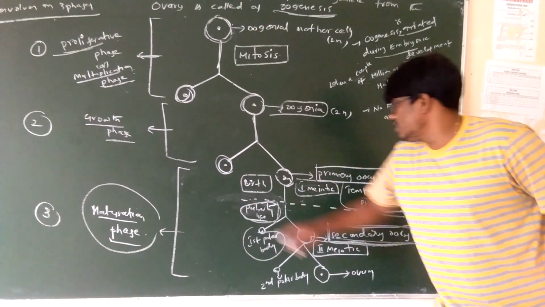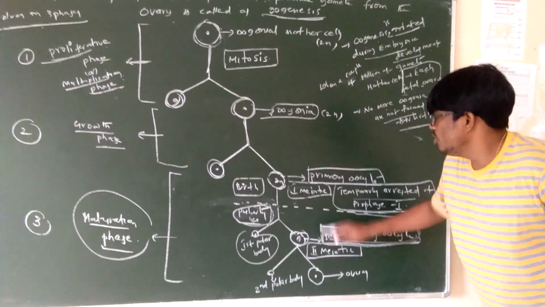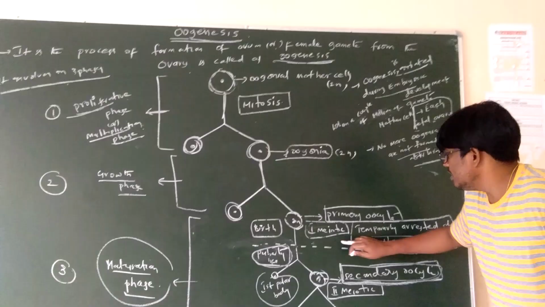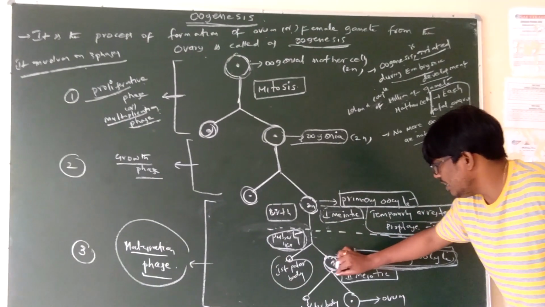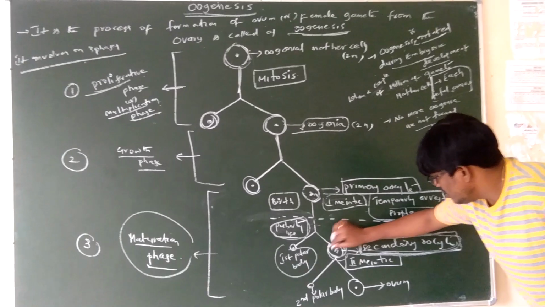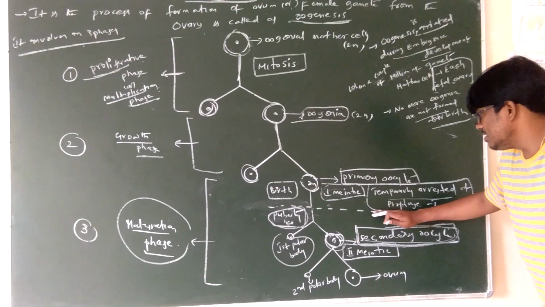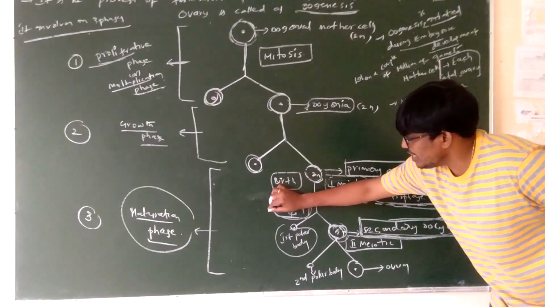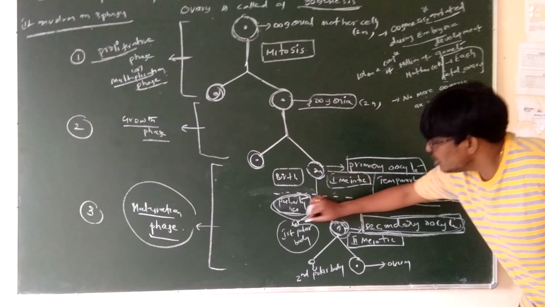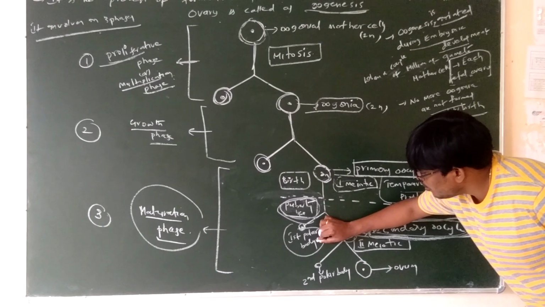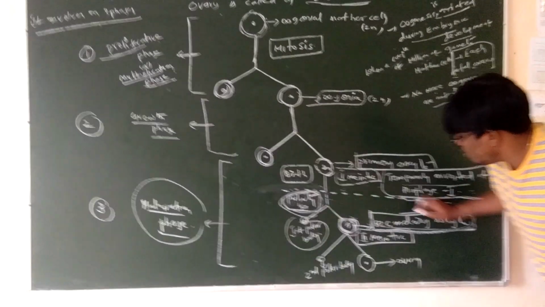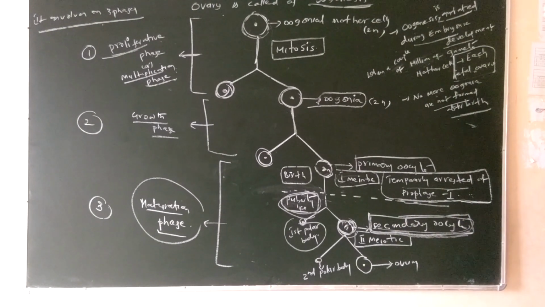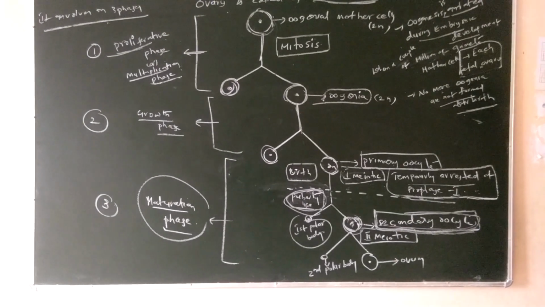In the maturation phase, the primary oocyte undergoes first meiotic division and produces the secondary oocyte. But this stays temporarily arrested at prophase 1 and is completed at the puberty stage, forming a smaller cell called the first polar body. The large cell is called the secondary oocyte.